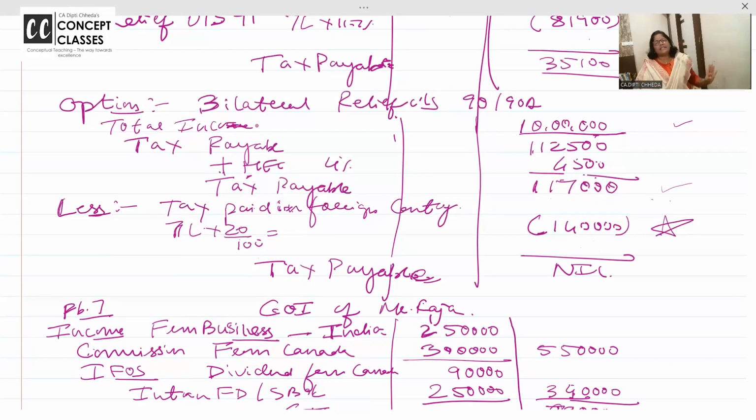Directly, you take a tax credit. This is the relief given when there is an agreement. But when you see, tax payable is 1,17,000 and in the foreign country you have paid 140. So what will be the tax payable? Nil. Ma'am, but the foreign tax credit is more than the tax payable.